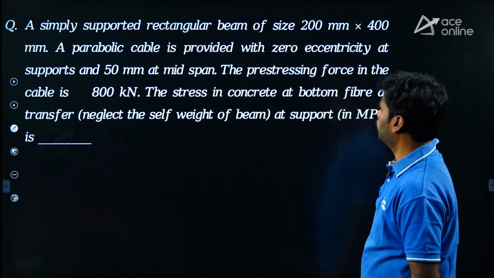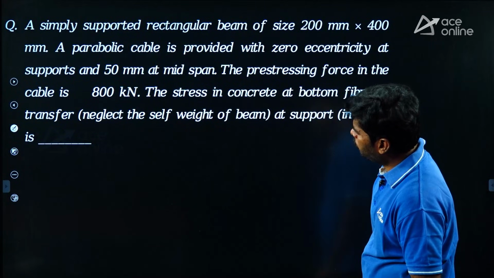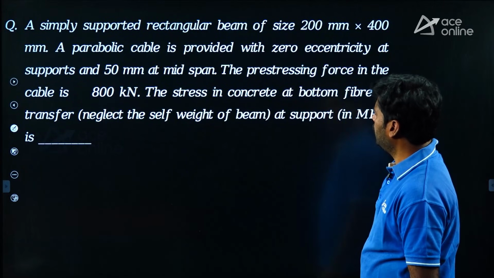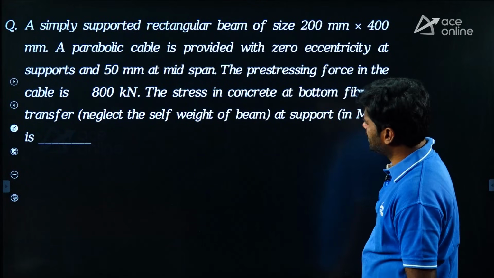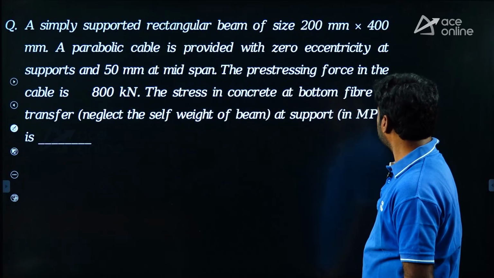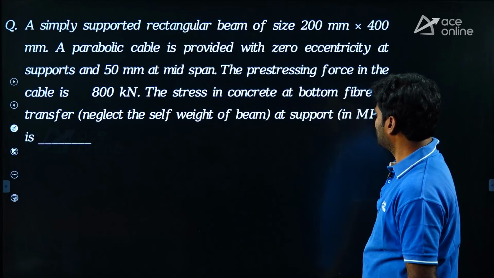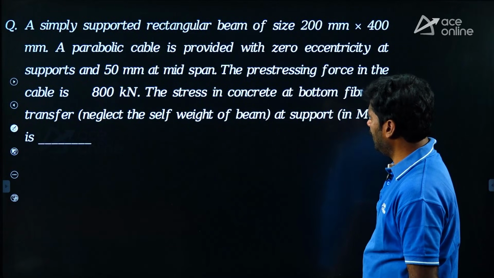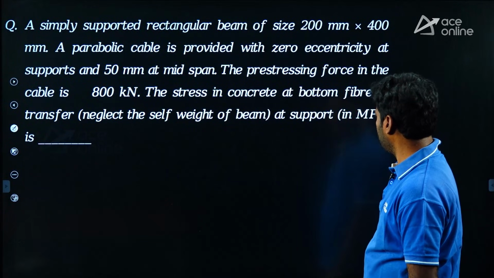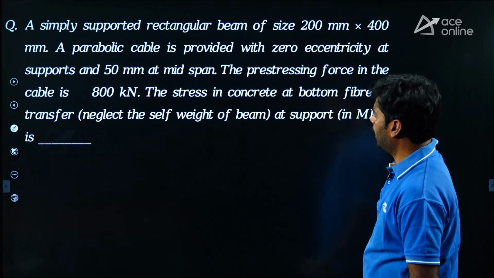A simply supported rectangular beam of size 200 mm by 400 mm. A parabolic cable is provided with 0 eccentricity at supports and 50 mm at midspan. The pre-stressing force in the cable is 800 kilonewton. The stress in the concrete at bottom fiber at transfer, neglect self-weight of the beam, at support in megapascal is dash. Okay, listen.